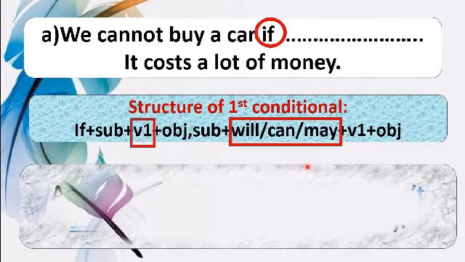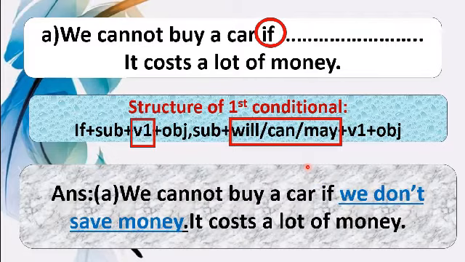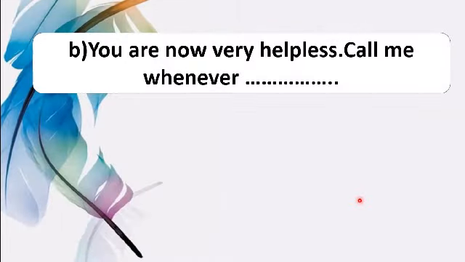So you can complete the sentence in this way. We cannot buy a car if we don't save money. Here, in main clause, you have seen modal verb in present form. So if clause has to be written with present verb don't. Now coming to the next one.